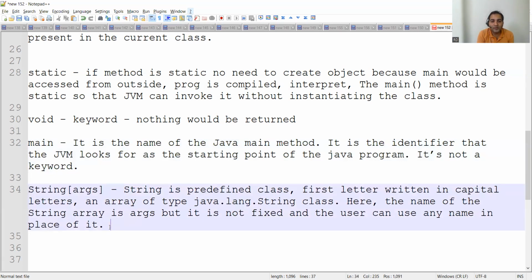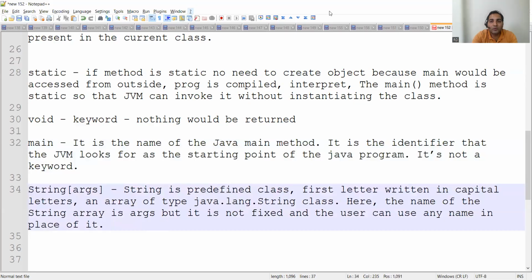It is an array of type java.lang.String class. It's a parameter and it is not fixed. The user can use any name in place of it. So now we have seen public static void main.